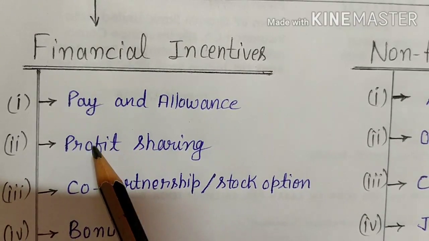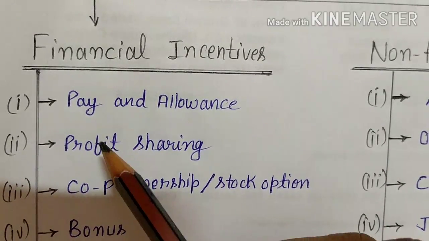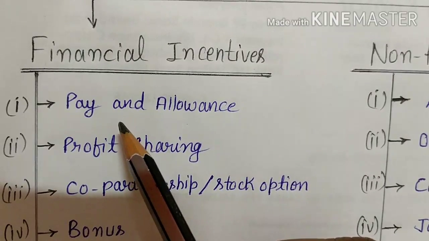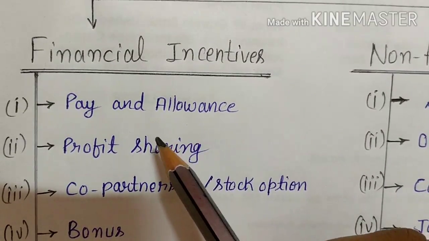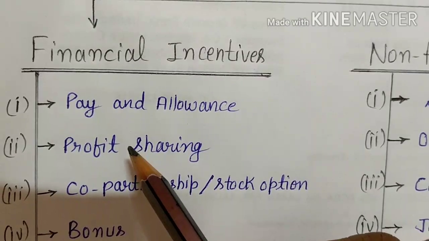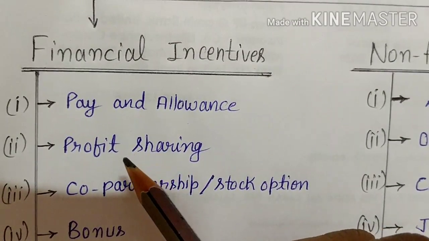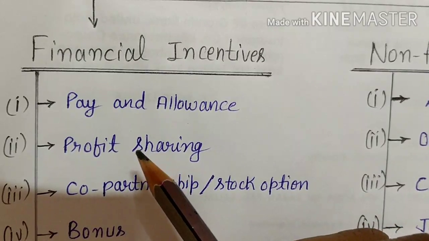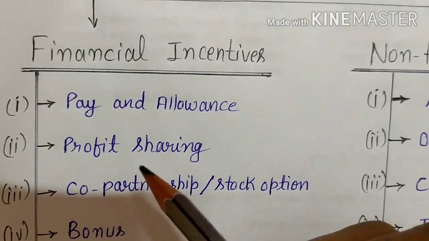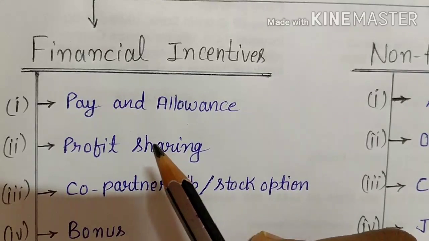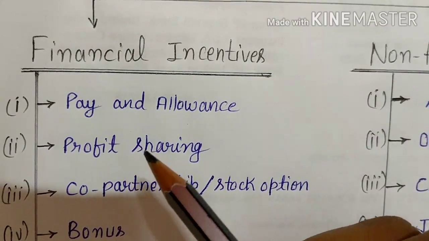If you are paying a good salary, and every year you give an increment to the employees, and you give traveling allowance, driving allowance and many other allowances, what will happen? It will encourage the employee to work for the organization's benefit more and more with full dedication, so that he will get more salary.